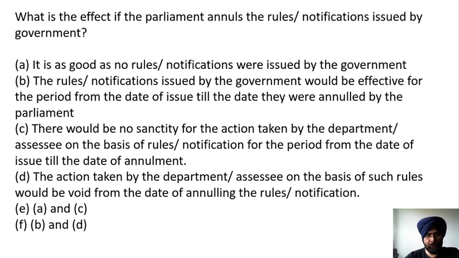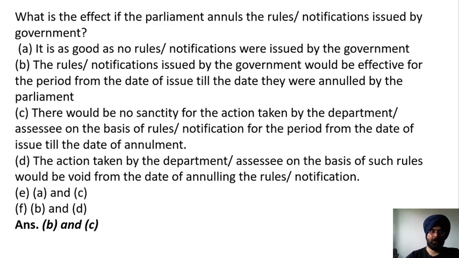Here the correct answer is B and C, that is the rules and notification issued by the government would be effective for the period from the date of issue till the date they are annulled by the Parliament. So for that period the rule or notification would be valid, and there would be no sanctity of the action taken by the department on the basis of the rule or notification for the period from the date of issue till the date of annulment.